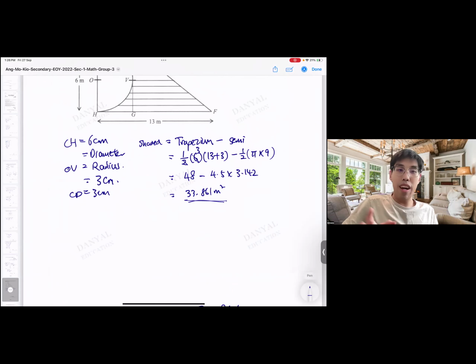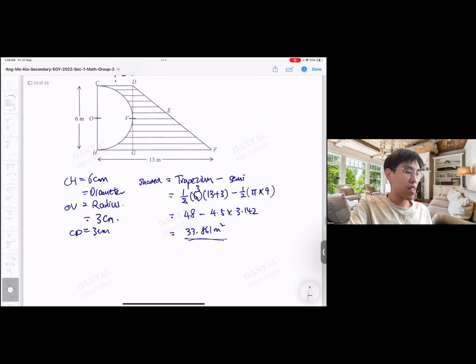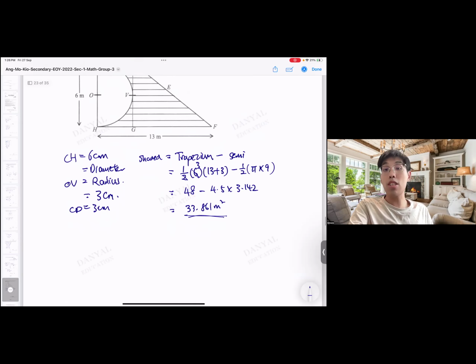You see, the working is actually very short. But why? Because I compress everything into the first line of plan. So when your plan is clear, everything will be clear. For marking wise, can this be allowed? Yes, 100% yes. This one confirm can accept. If the teacher doesn't accept this kind of thing, look for me. Of course, as long as you sub in the numbers correctly and plug in the formulas, make it systematic.